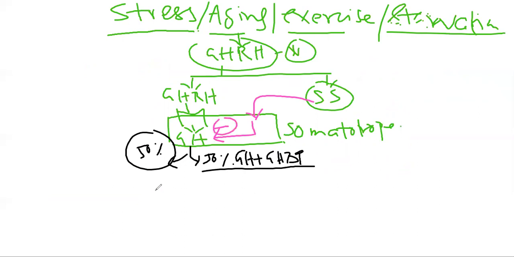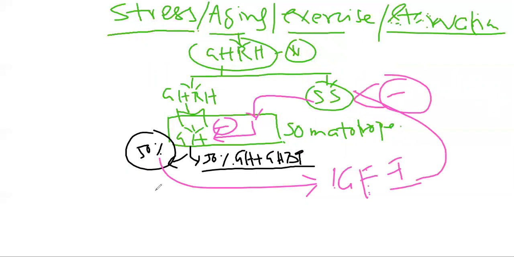But this growth hormone, as it will produce insulin growth factor 1, actually inhibits the somatostatin.